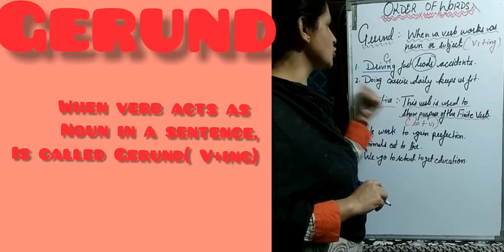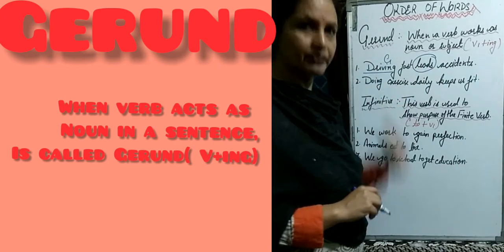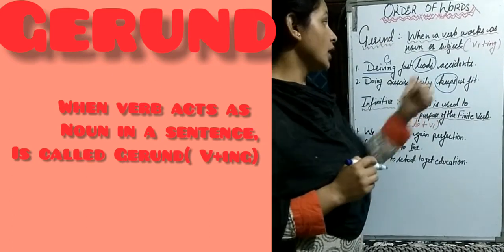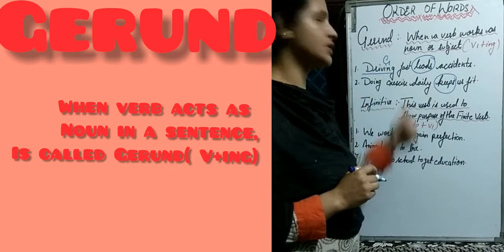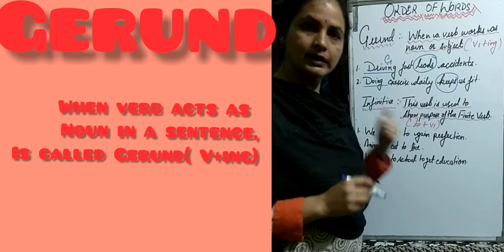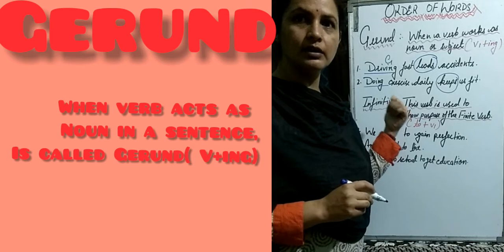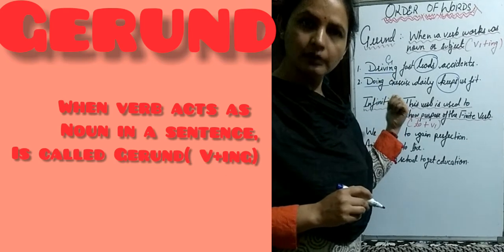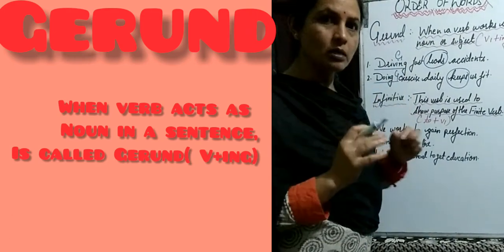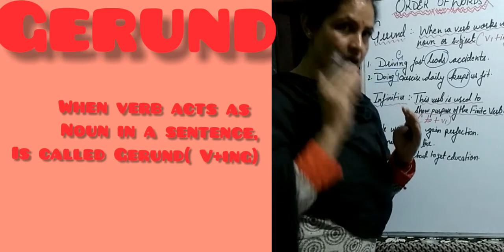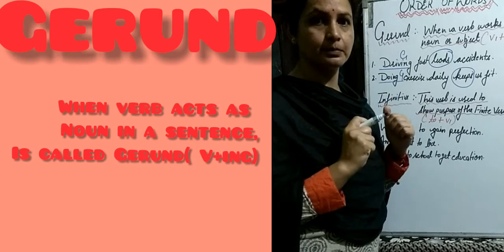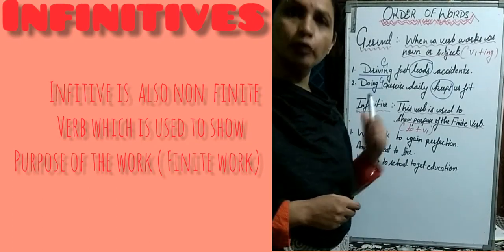And the second sentence: doing exercise daily keeps us fit. What is the main verb here? That is keeps. And what keeps us fit? That is doing exercise. So doing is the subject, or we call it a noun. We also call it here gerund according to the topic. So the verb which acts as a noun, which acts as the main subject, we call gerund. Gerund, this is the second type of non-finite verb.